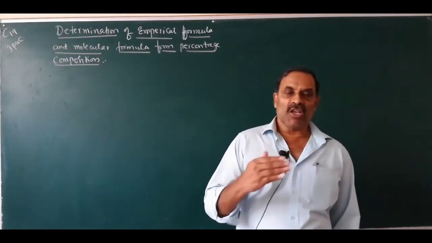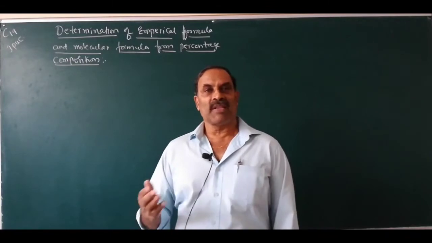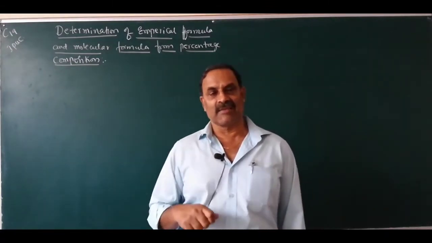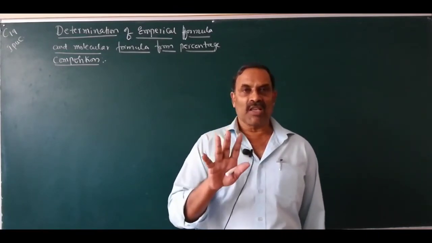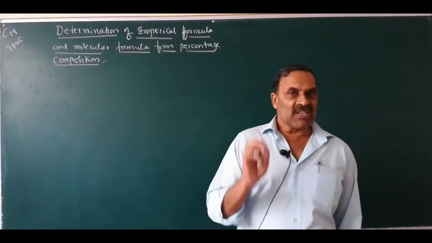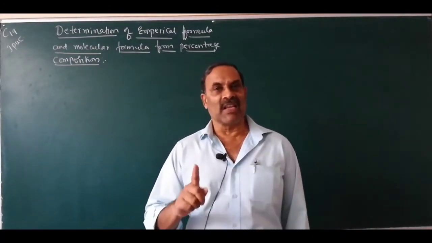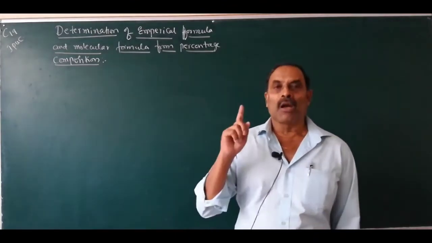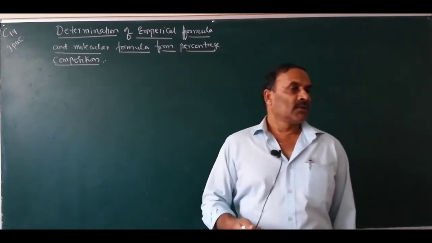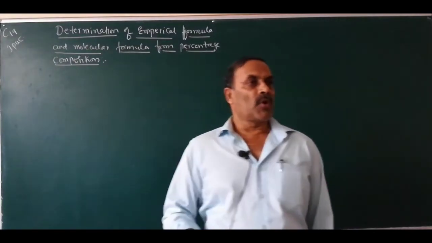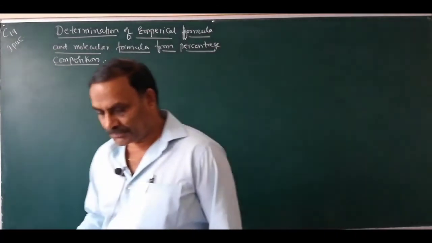So coming to the molecular formula. What is the molecular formula of benzene? Molecular formula of benzene is C6H6. What is the meaning of this one? So molecular formula is the true formula which indicates the actual number of atoms of different elements present in one molecule of the compound. So for many other compounds I gave you what is molecular formula and what is empirical formula.